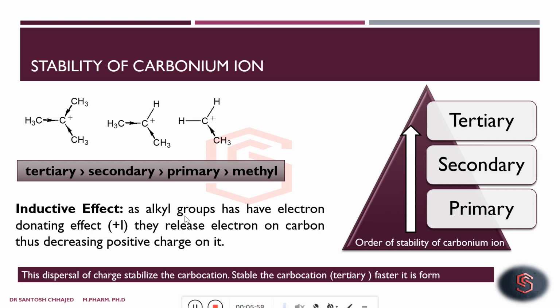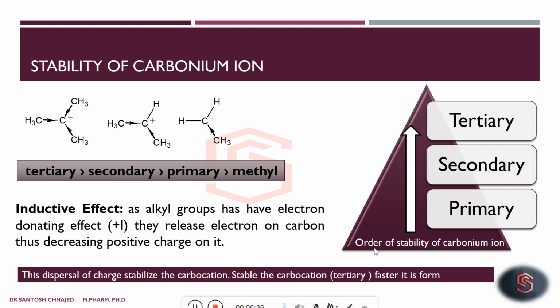The fact is that a tertiary carbocation, where three alkyl groups are linked to it, is comparatively more stable than the secondary, where two alkyl groups are linked to the carbocation, and a secondary carbocation is more stable than the primary carbocation, where only one alkyl group is linked to the carbonium ion. Now why does this happen? Even though these are unstable, why are we comparing their stability? Their stability is because of the number of alkyl groups attached to them.